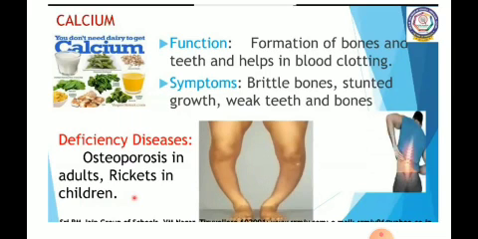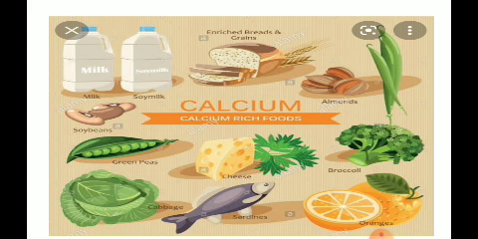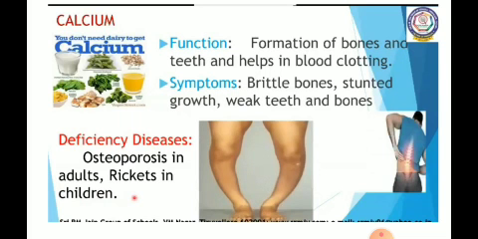Okay, so now we will know the sources of calcium, in which food items we can observe the calcium. Here you can observe milk and its products, green leafy vegetables. Understood? Here you can also observe oranges. So green leafy vegetables, fish, milk and milk products, and almonds are rich in calcium, and this is essential to build healthy bones and teeth. And also it helps in blood clotting.